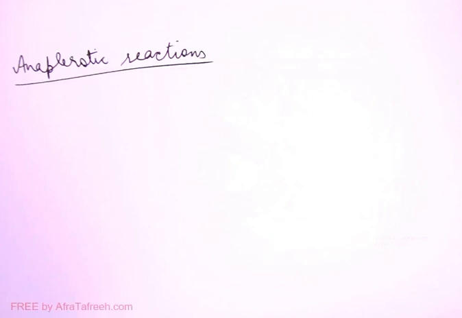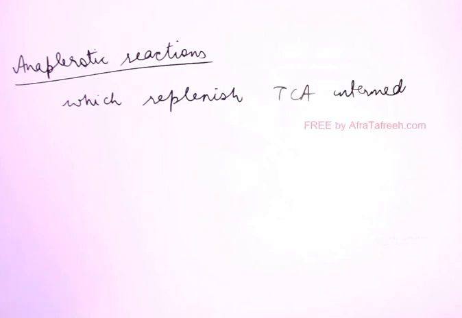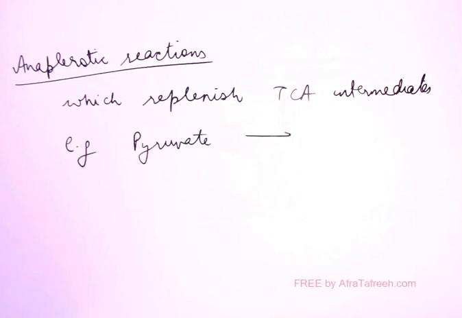So anaplerotic reactions are those reactions which replenish TCA intermediates. For example, pyruvate can form oxaloacetate. OAA is the short form of oxaloacetate.